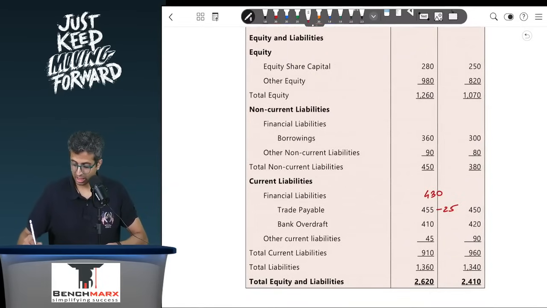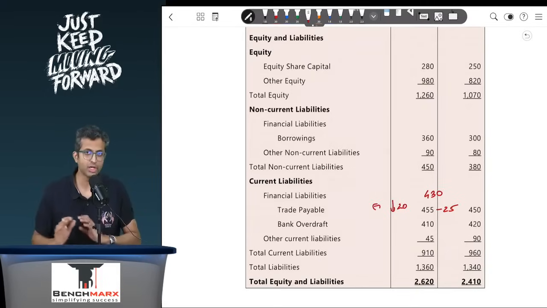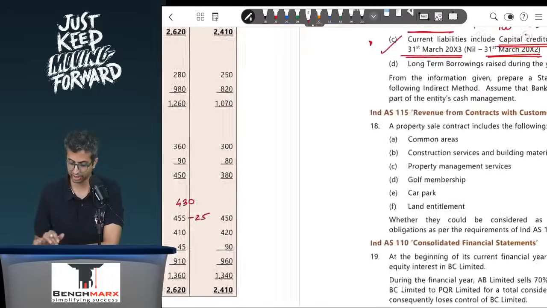So this is a reduction of 20. This is a reduction of net 20, and this has to be deducted. A reduction of net 20 is usually deducted.